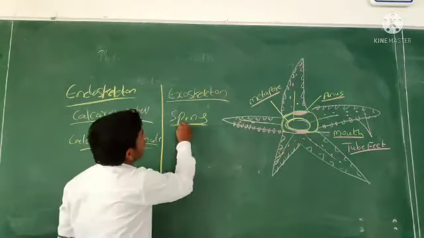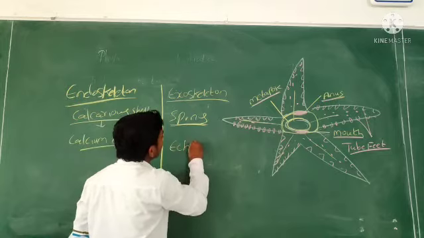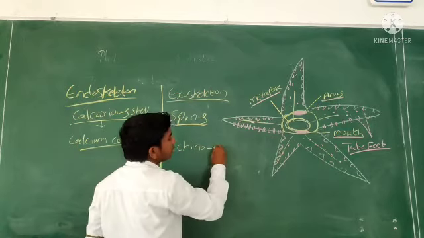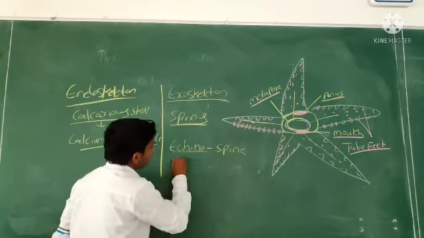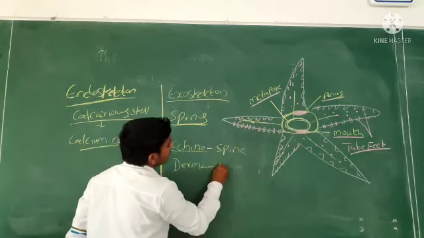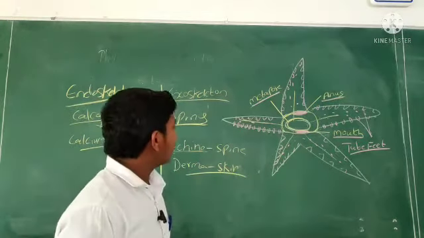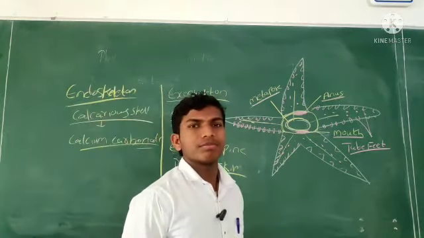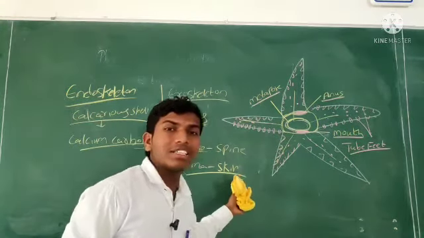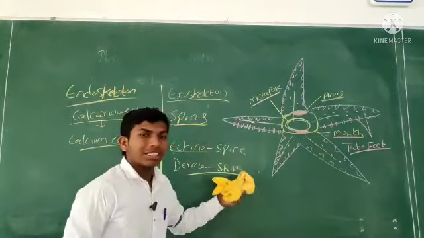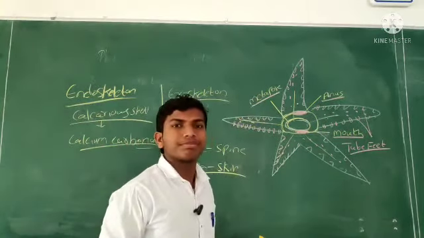See, why do we call it Echinodermata? Echino is nothing but spine. Derma is nothing but skin. The skin of the body is covered with spines. That's the reason it is called Echinodermata.